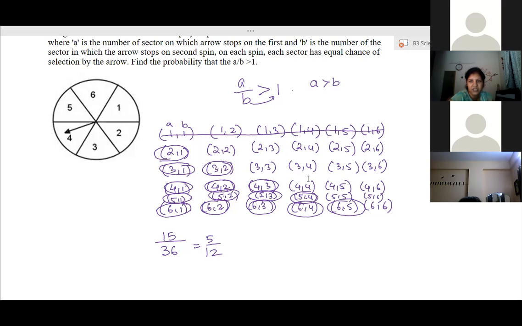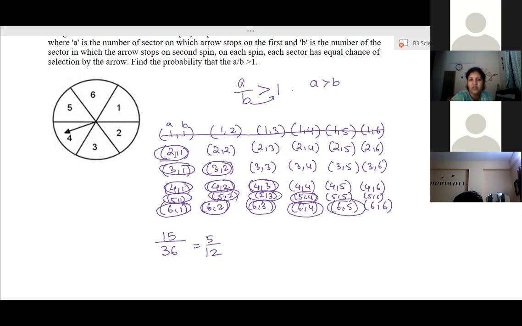Now, what is the condition they have given? A by B is greater than 1. That means A is greater than B. So check the outcomes where the first number is greater than the second number. The first row is gone because every first number there is lesser than the other numbers.